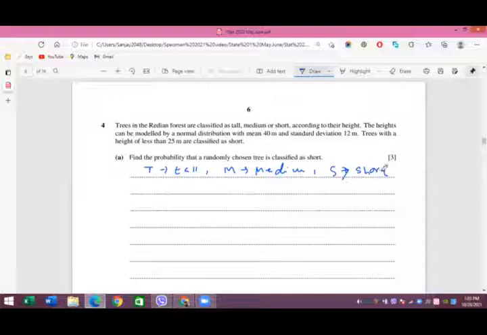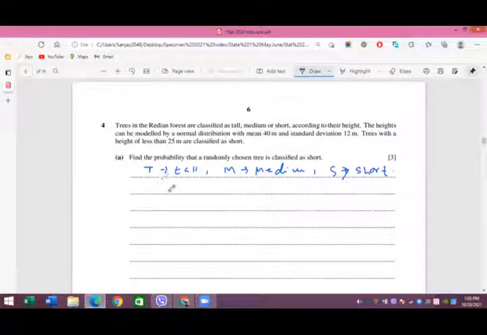The height can be modeled by a normal distribution with mean 40 and standard deviation 12. In order to solve this question, you must have a proper knowledge of normal distribution.